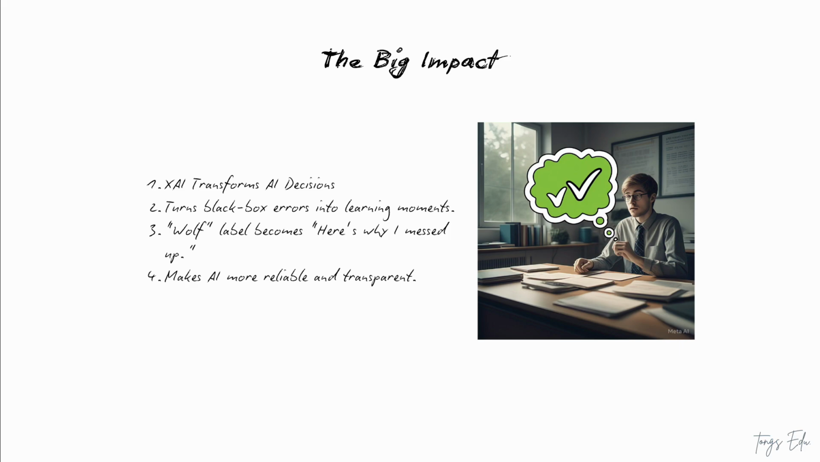And that's the beauty of XAI for something like this husky versus wolf example. It transforms a mysterious black box decision into a clear, human-friendly explanation, instead of a confusing wolf label leaving you with a why. Thought bubble. XAI shows you the ice in the background and says, here's what I saw. It's AI that doesn't just classify, it explains, helps, and grows.